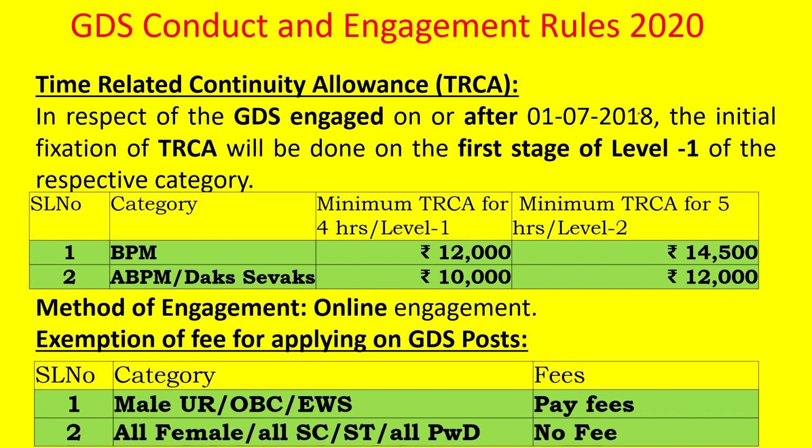Exemption of fee for applying for GDS post. Male UR, that is unreserved, and OBC, EWS, they have to pay the requisite fee of 100 rupees or whatever it is as per the notification. But all female, all SC/ST, all PWD candidates, there won't be a fee for them while applying for the GDS post.